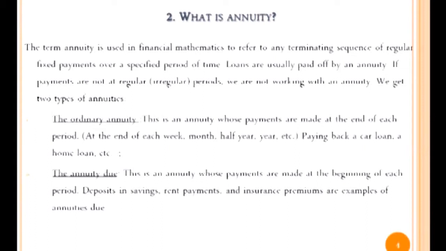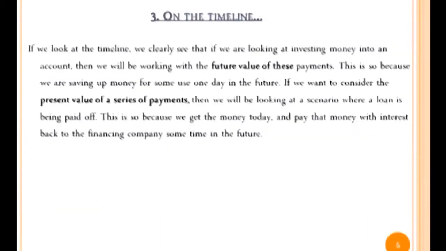We have two types of annuity: ordinary annuities and annuity due. An ordinary annuity is an annuity whose payments are made at the end of each period, such as paying back a car loan, a home loan, etc. The annuity due is an annuity whose payments are made at the beginning of each period. Deposits in savings, rent payments, and insurance premiums are examples of annuities due.